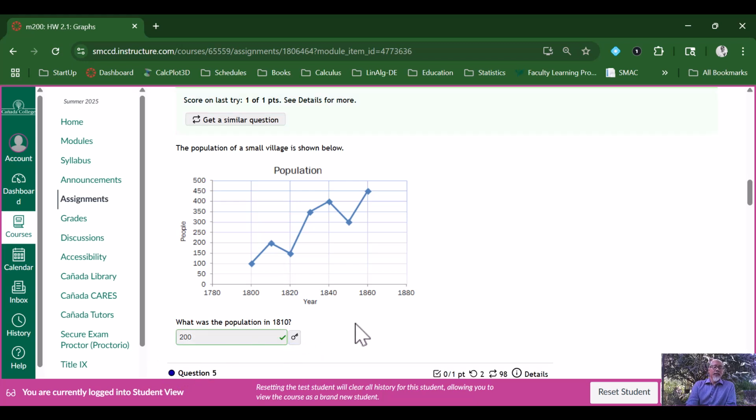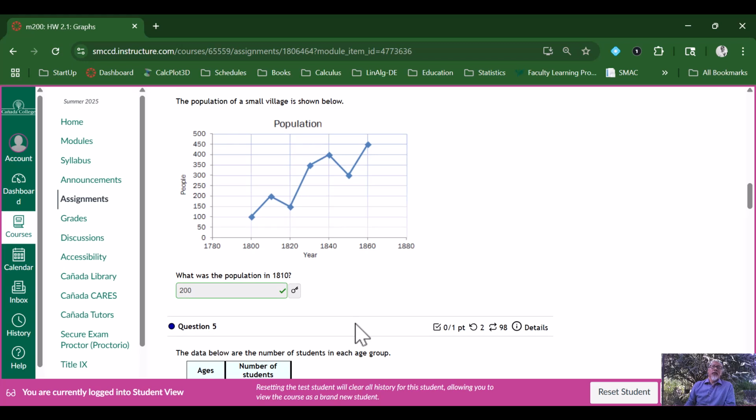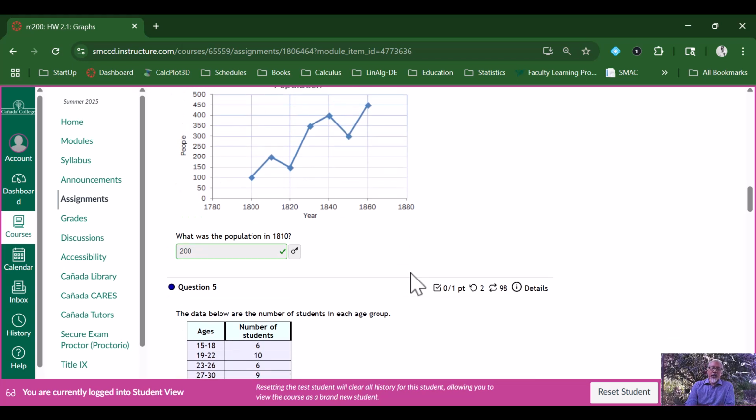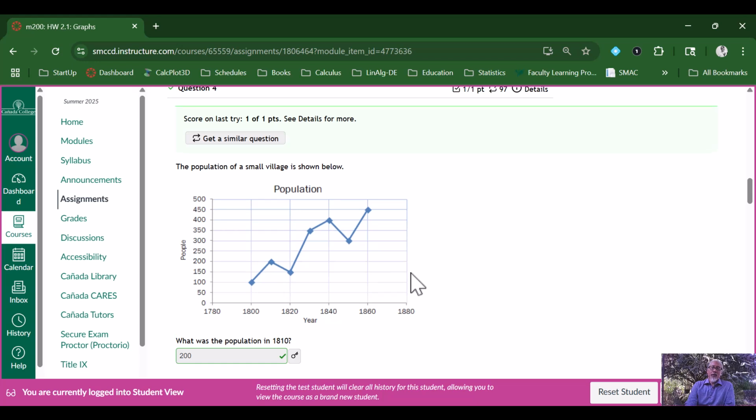So you got that right. As you can see, the first few tries you got it wrong, and then you eventually get it right, and it'll keep your correct answer. That's what will be recorded for your homework score. So really, if you have the time, you should be able to eventually get the correct answer.